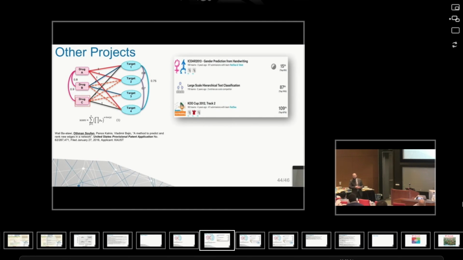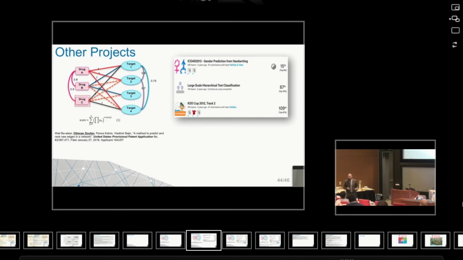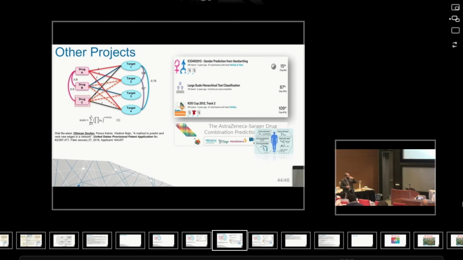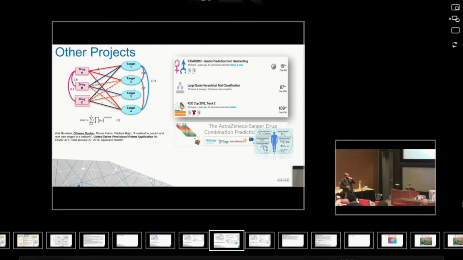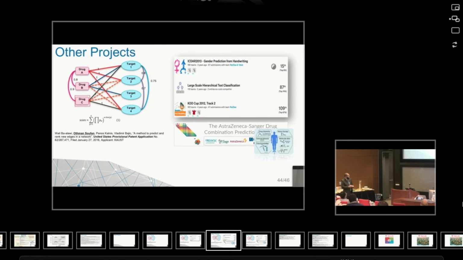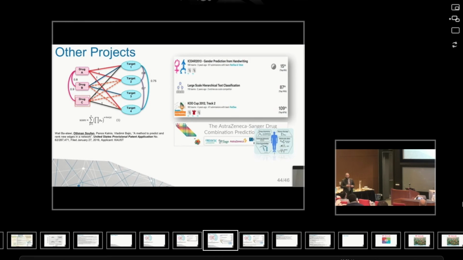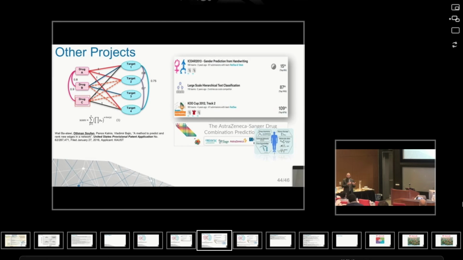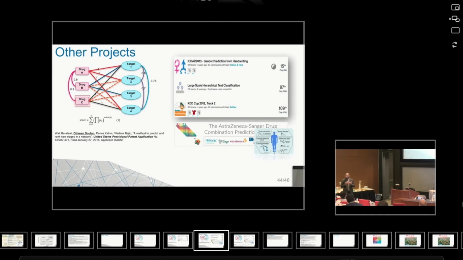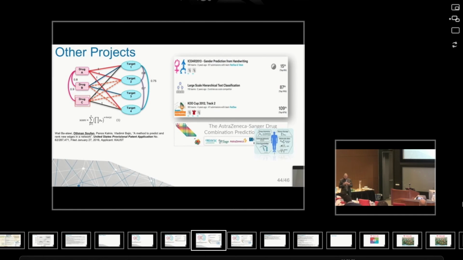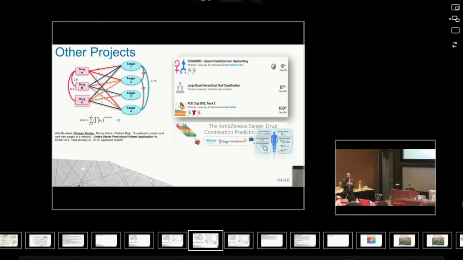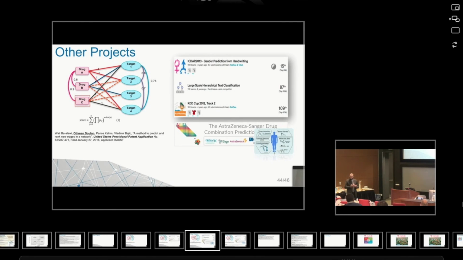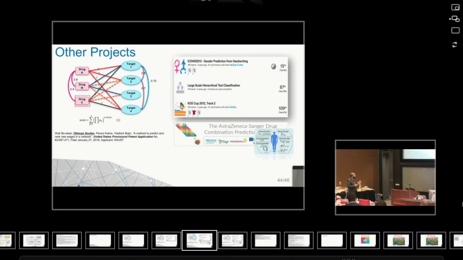I participated in several data mining challenges. Very recently, we participated in a very interesting challenge, the AstraZeneca-Sanger drug combination predictions, which were about combining molecular types of information with combinations of drugs to see if those drugs would give a synergistic effect on killing cancer cells or not.